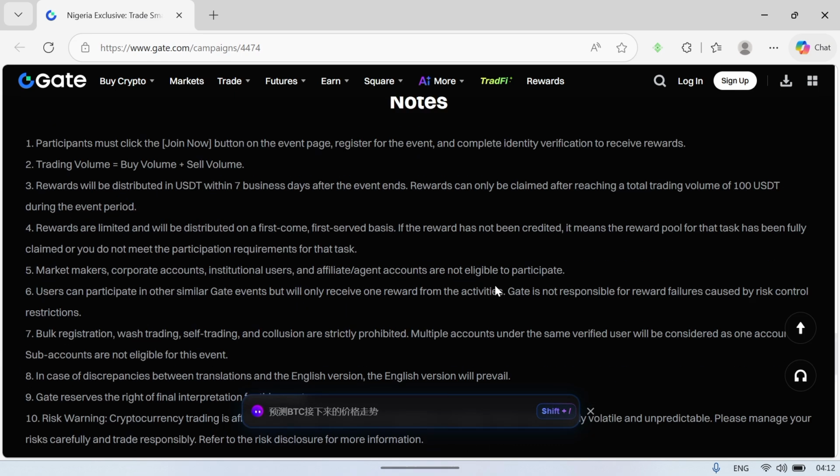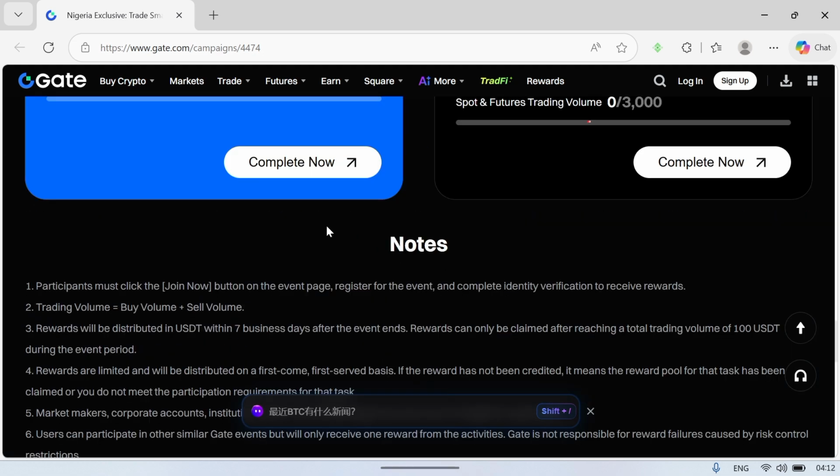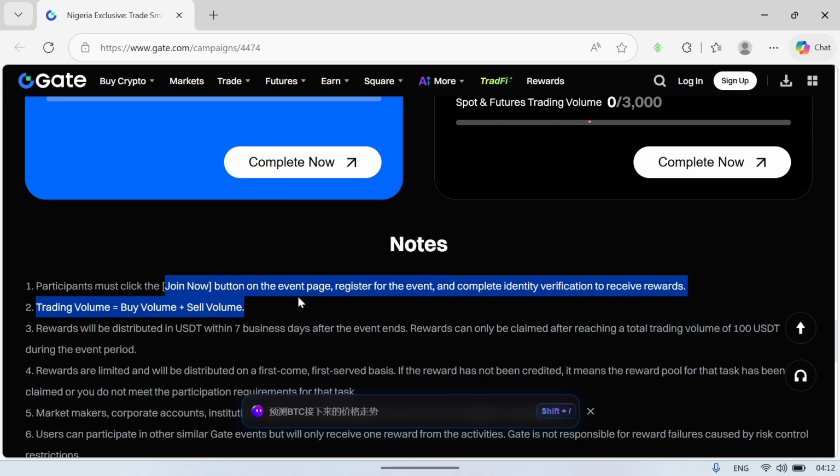Now if you scroll down to the end of this page, you're going to meet these particular rules written here. You can see, for you to be able to participate in this particular event and claim $50, you'll need to click on the join now icon. Participants must click on the join now button on the events page, register for the event and complete identity verification to receive rewards. So you must complete your KYC verification to be able to claim your rewards from this particular event.